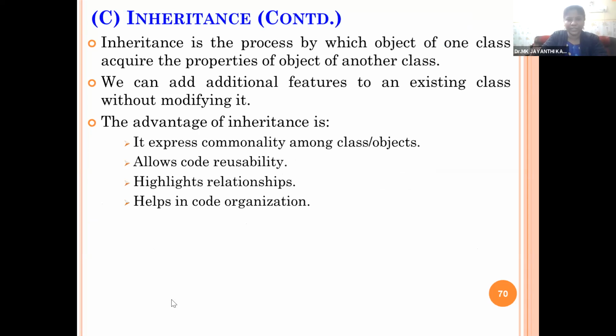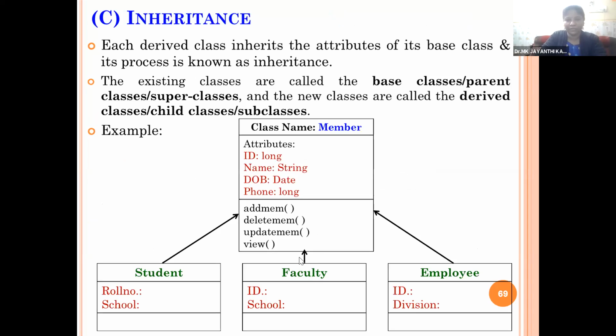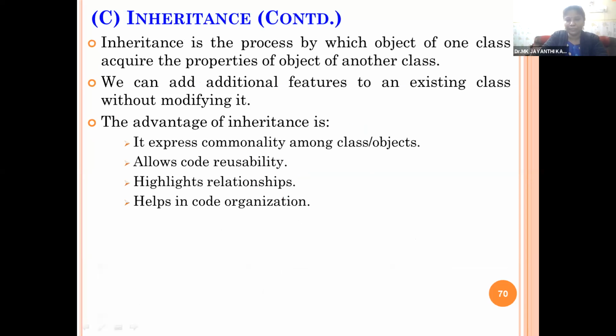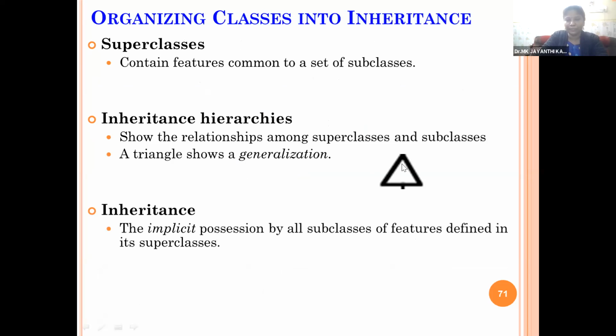So here, this is our base class. These are the 3 derived classes. So we'll use the generalization concept. Here we'll use the triangle. It means this is our base class. From the base class, all the 3 derived classes are generated. So this symbol, the blank triangle symbol connecting the subclasses, represents the hierarchy. So the parent class is the superclass, level 1. Child classes are in level 2.